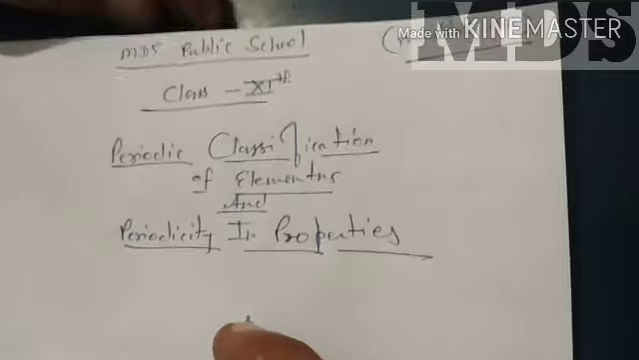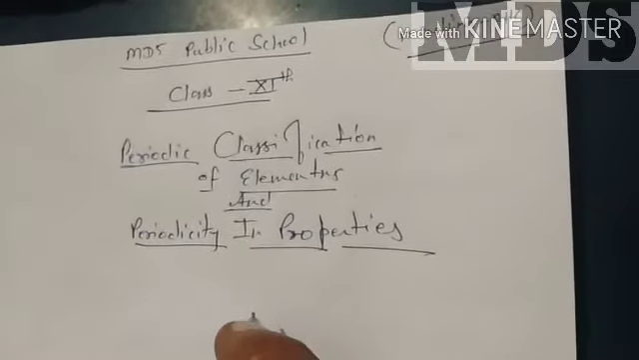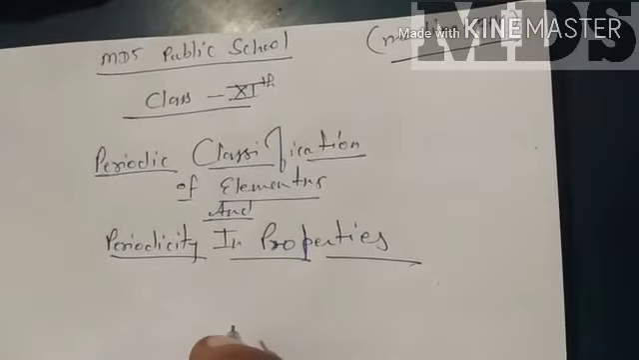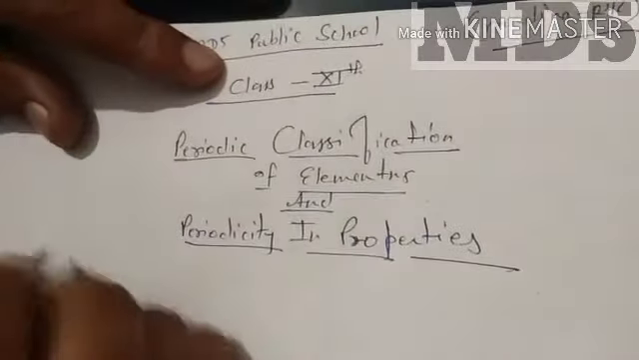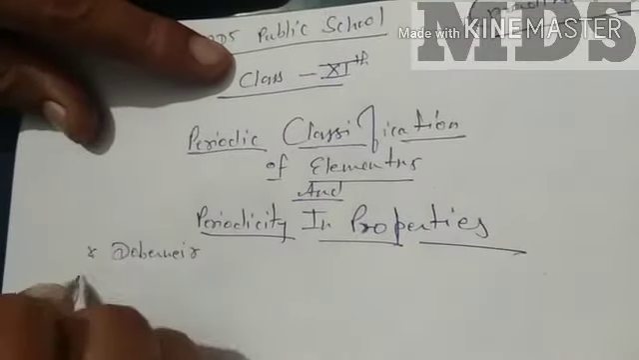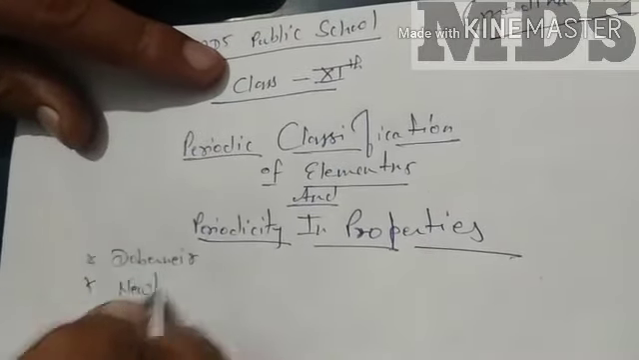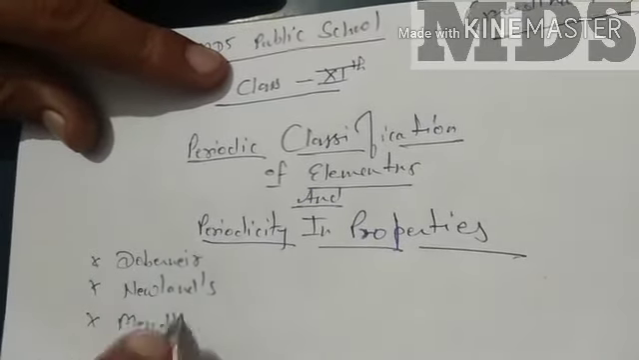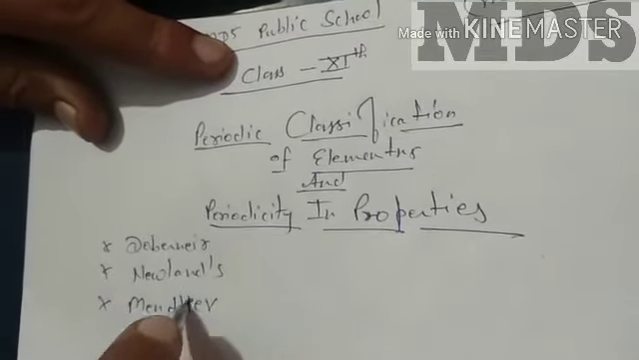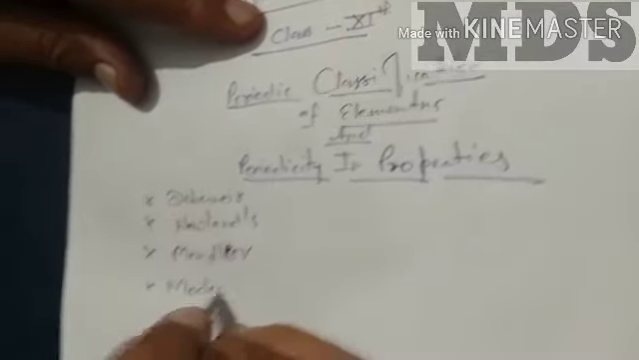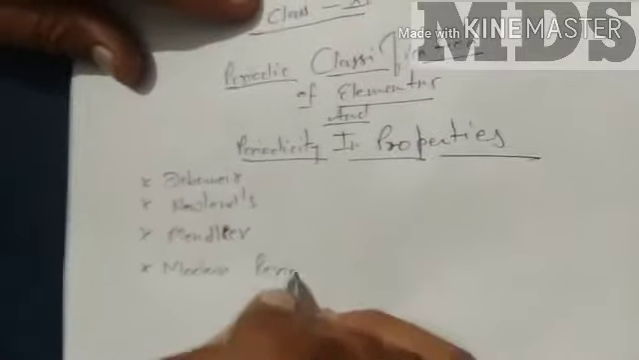Dear students, in the previous lecture of our third chapter, periodic classification of elements and periodicity of properties, we have already done the classifications of Dobereiner, Newlands, and Mendeleev. Today we are going to discuss the modern periodic table. Modern periodic table.